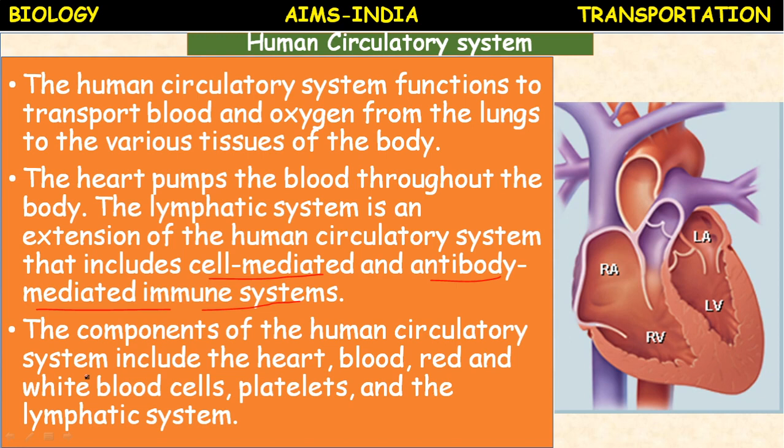And the antibody mediated immune system works by means of vaccination. When we take the vaccine, the antibodies against that particular disease are developed in the body. Means our body prepares to fight against diseases by taking vaccine. These vaccines are specific. A polio vaccine can develop immunity against polio disease.